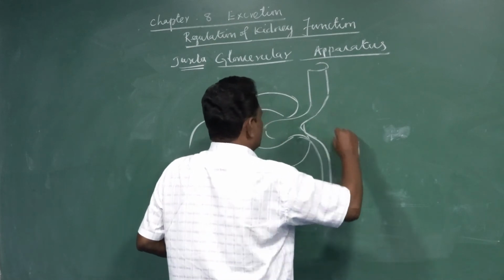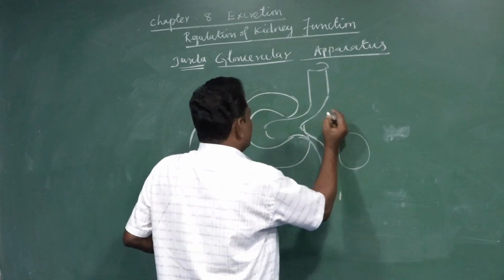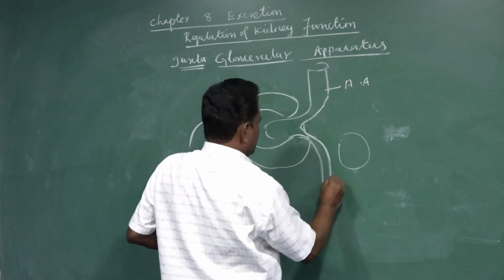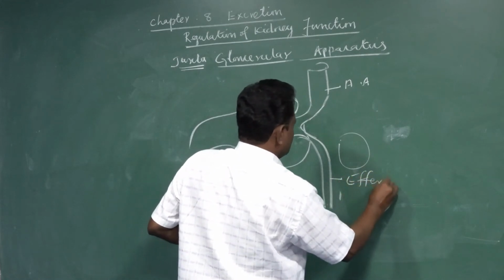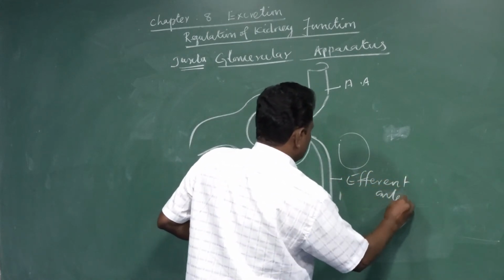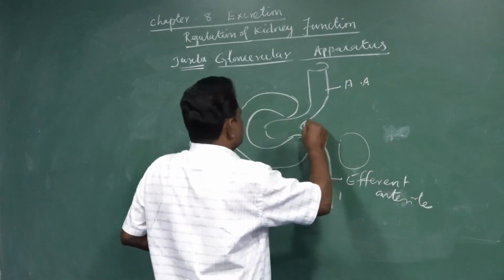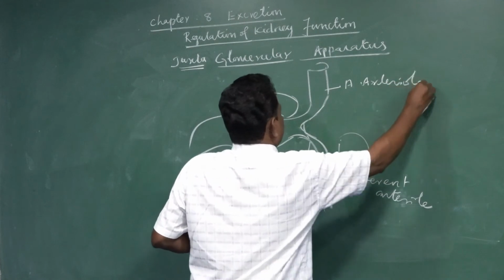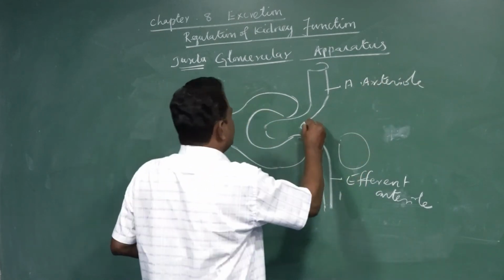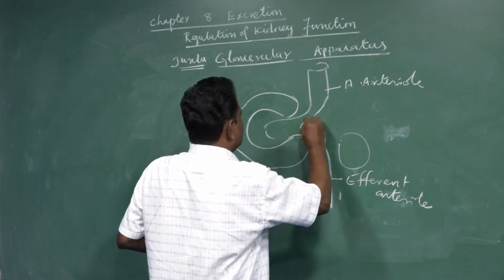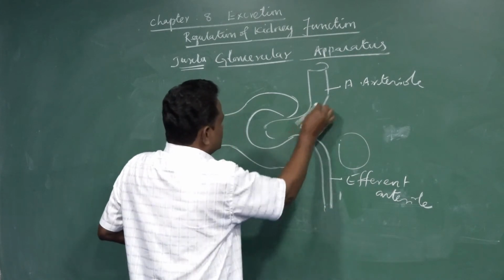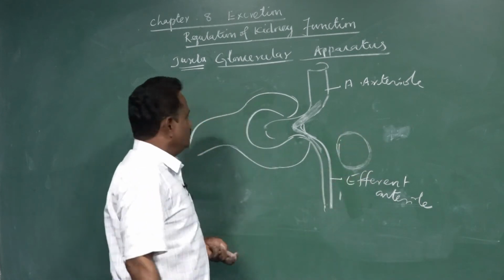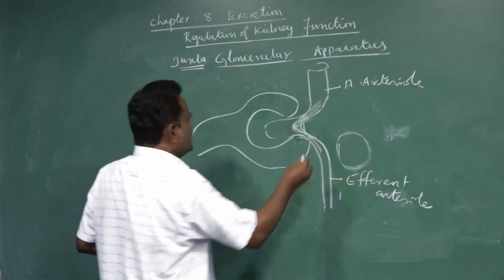Here in this portion, very close to the distal convoluted tubule, between the afferent arteriole and the efferent arteriole, some specialized cells are present. Three different types of specialized cells are present between these blood vessels and the distal convoluted tubule.